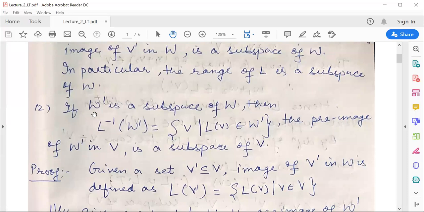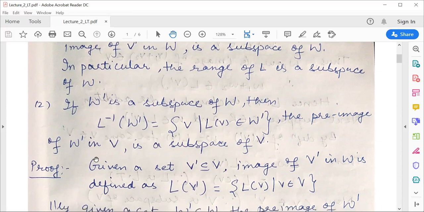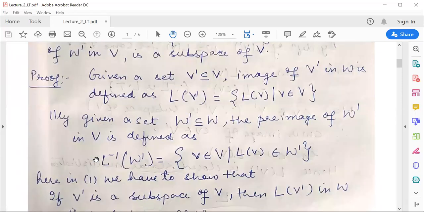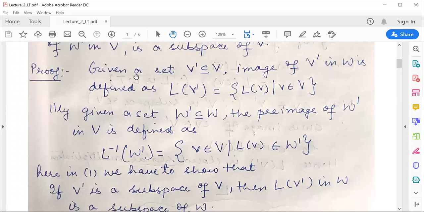The second point is: consider W' to be a subspace of W. Then L inverse of W' will be all those v's such that L of v belongs to W'. This is nothing but the pre-image of W' in V, and we will show that this is a subspace of V. Now moving towards the proof of this theorem, firstly we will define these two sets.